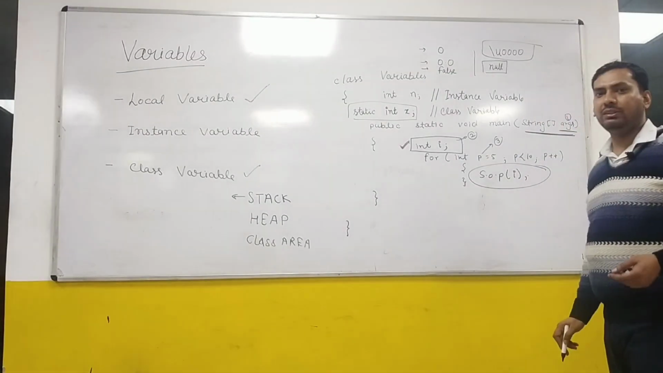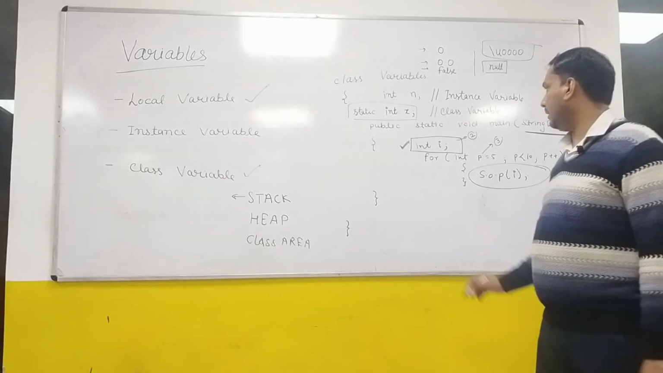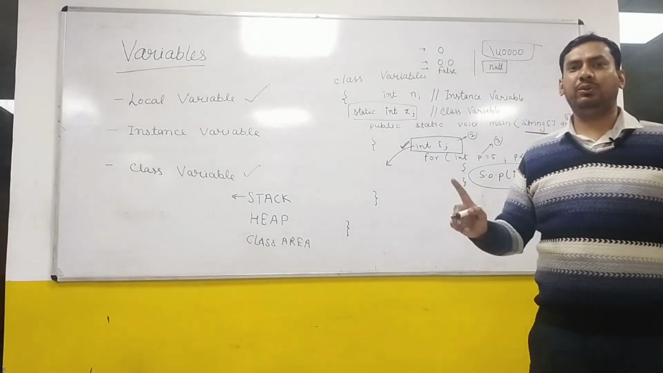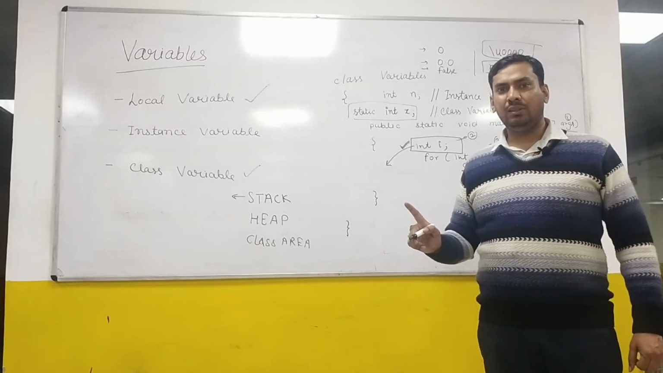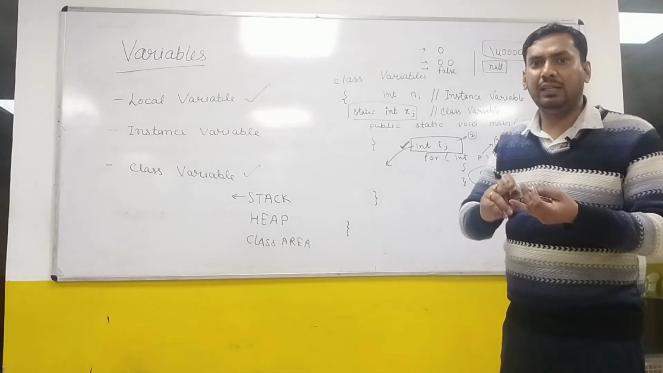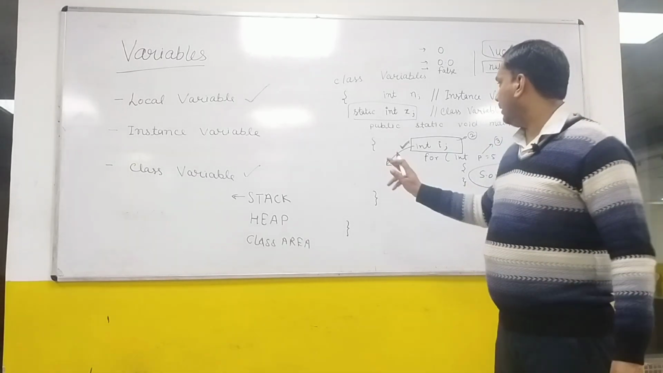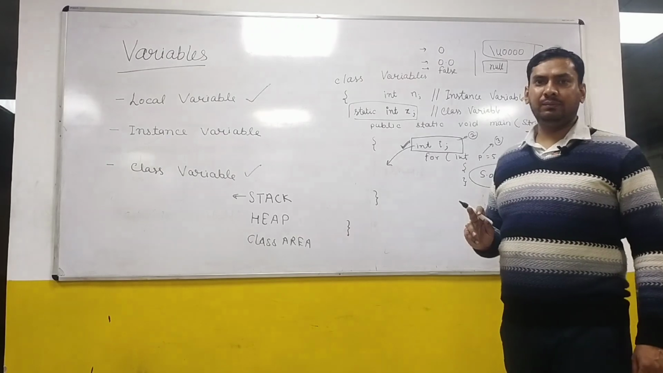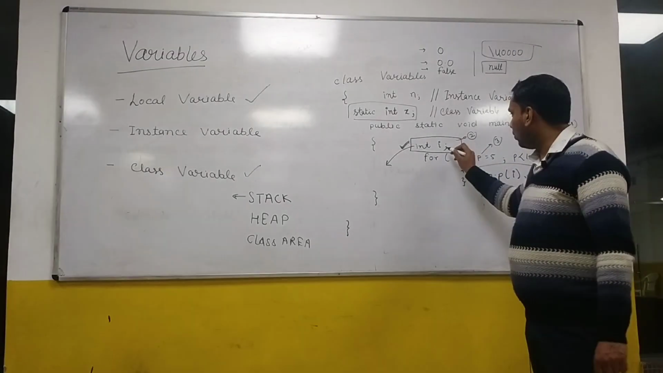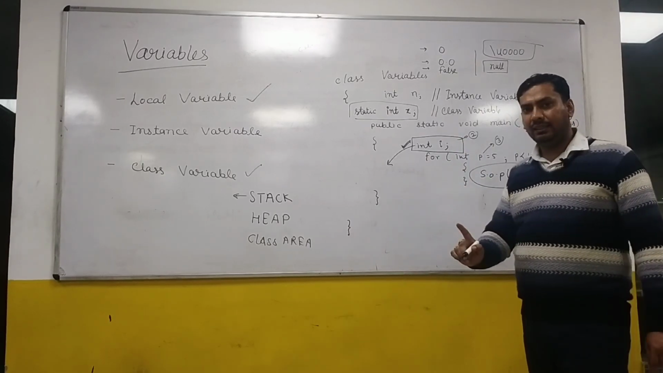Second, and then the third concept is saying that along with a local variable, no access modifier is allowed. You cannot use the keywords or access modifiers like public, private, protected with the local variable. It is not allowed. Why? Because a local variable is created